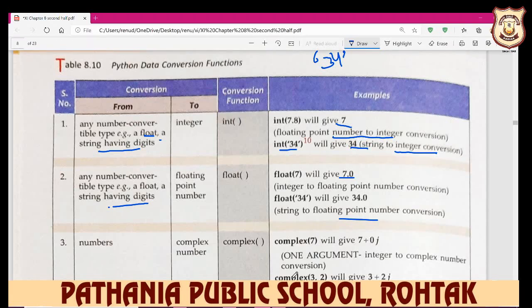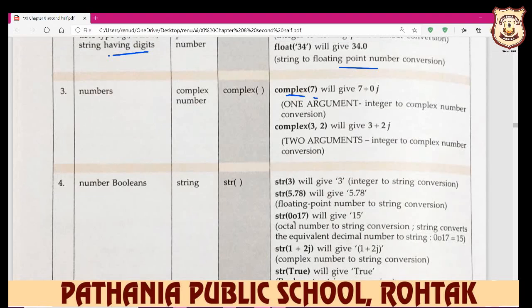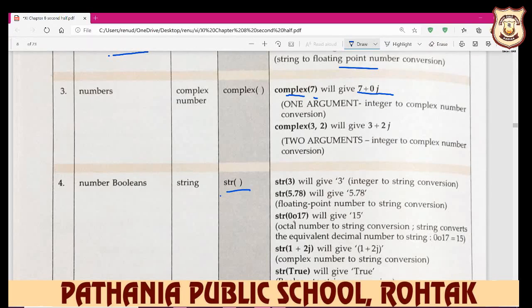Number complex: when you write down the complex data type first, and then you write down an integer value, float value, any value, it always gives the answer as a complex number. So it converts your integer or float number into a complex number. This is very interesting, beta, this fourth point.